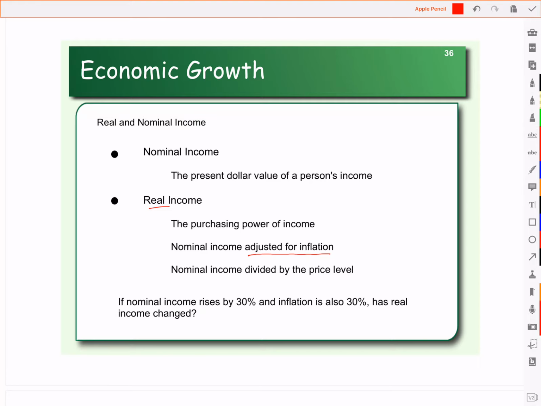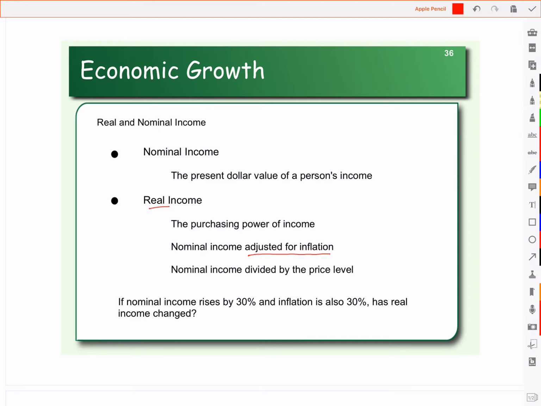And really we want to see, if you lived in two different places, or if you're trying to decide to move somewhere else, what would you have to be paid in that new location to get the same access to goods and services as you have in your current location? So we need to be able to compare two different cities based on your income and the cost of living. Or, as we looked at in the previous slide, to be able to compare income over time and see if your buying power has changed. Are you better off? Or is it simply a matter that everything is now more expensive?